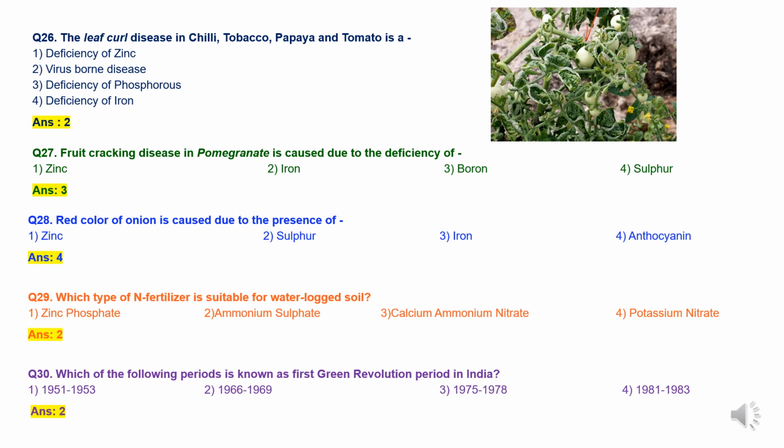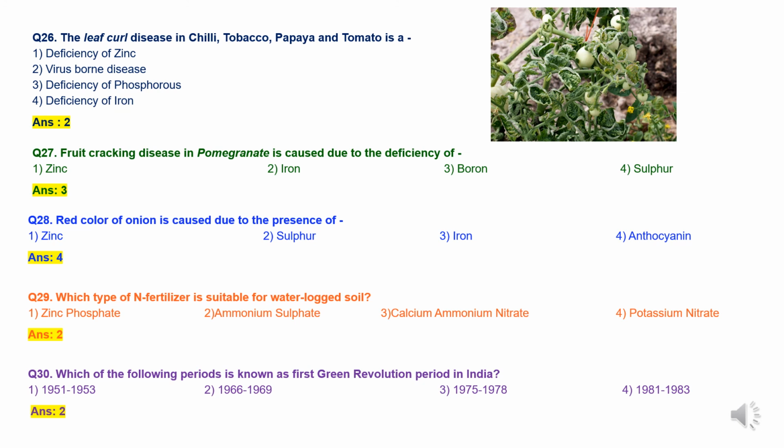Now question 27. Fruit cracking disease in pomegranate is caused due to the deficiency of option 1, zinc, option 2, iron, option 3, boron, and option 4, sulfur. Boron is one of the important nutritional constituents which impacts the quality of fruits. So in case of pomegranate boron deficiency, there will be fruit cracking. So the answer is boron, option 3.